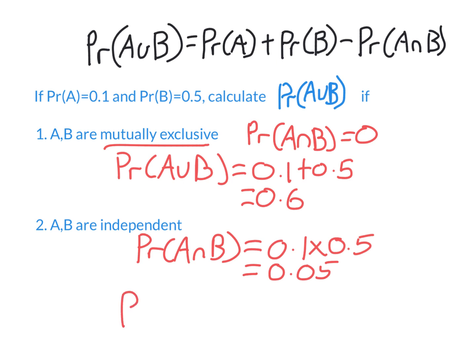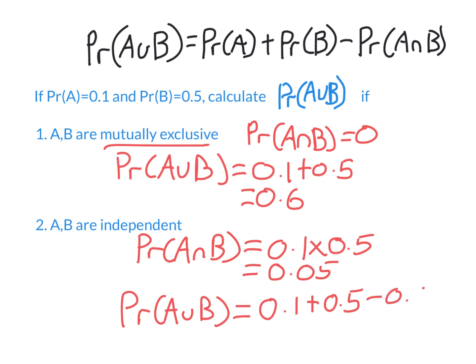So the probability that A or B happens, what we do is we just add together their 2 probabilities, but this time we need to subtract the probability that both happen. So if you want to use your calculator, that's fine, get 0.55. So if A and B are mutually exclusive, you don't need to subtract the probability that both happen because it's 0. But if they are not mutually exclusive, then you do need to subtract that.